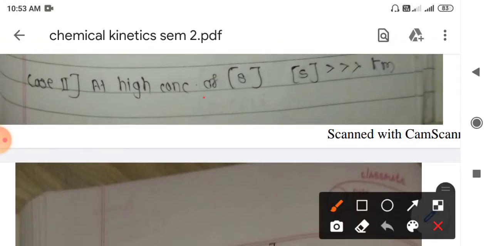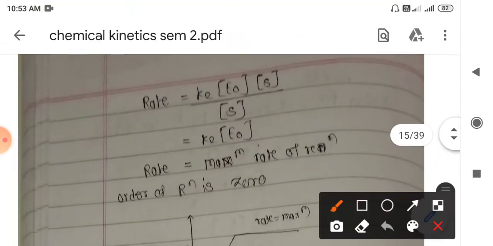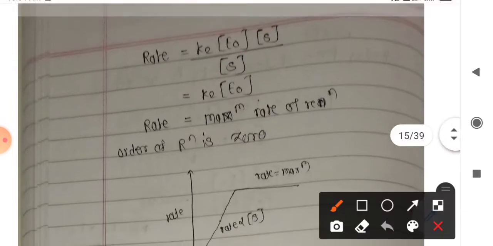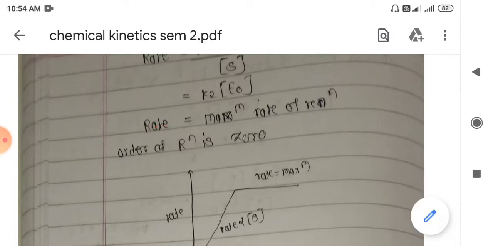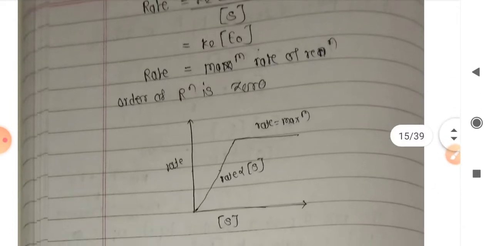Once we have considered the low concentration case, the second case is at high concentration of substrate, that is S is very much greater than Km. So we simply substitute that S is much greater than Km, so we can neglect the Km term. We get the rate law K2 into E0 into S divided by S. So this S gets cancelled, and finally we get the rate of reaction as some constant, say K double dash. So we have got the rate of reaction as a constant value. So the order of reaction is 0.